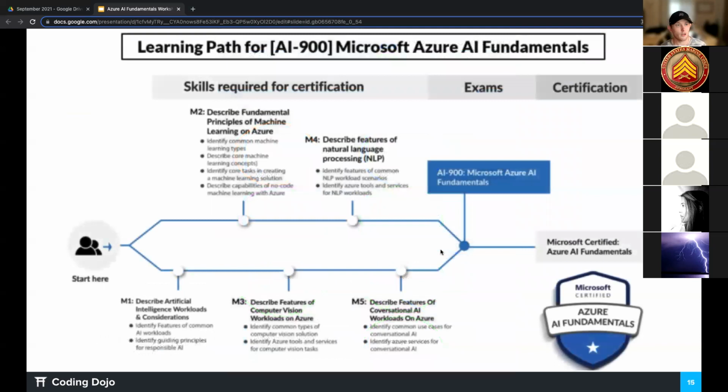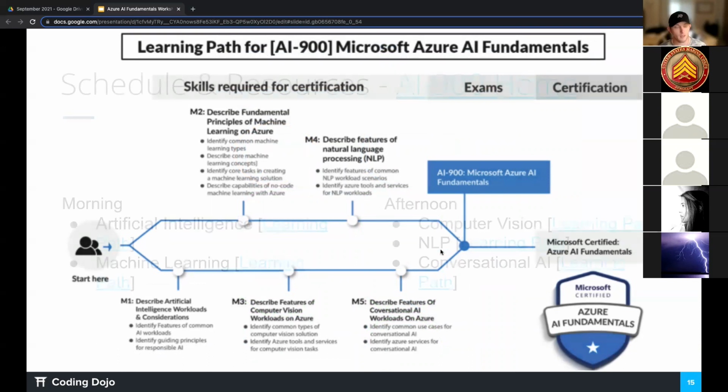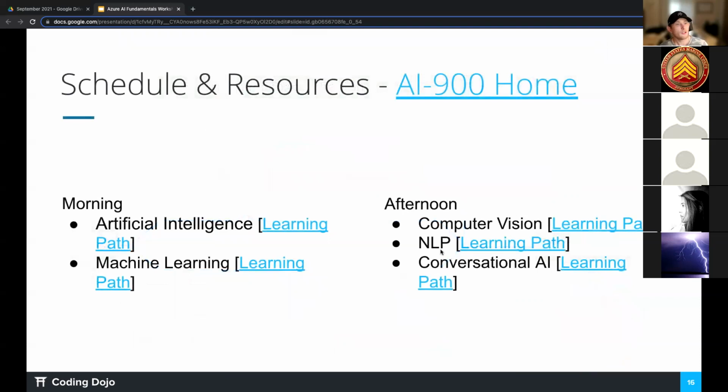So like I said, this is the learning path. Again, it comes straight from Microsoft itself, and the different things for you to learn and be able to identify, and things that we're going to actually be talking about today. So here's our schedule and resources. Each one of these links sends you to a different portion of the Microsoft Learning Platform.